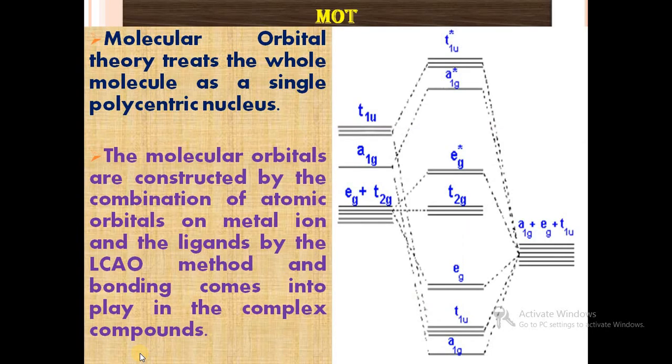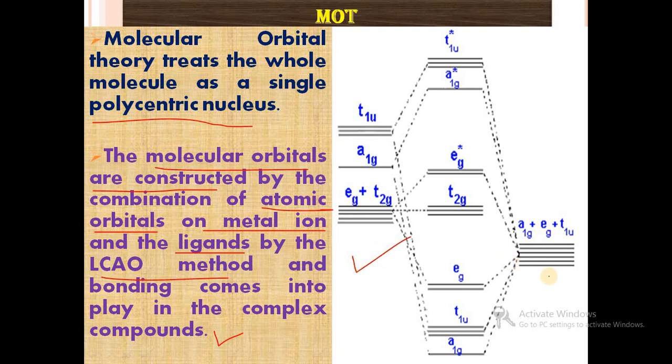We have also studied that molecular orbital theory treats the whole molecule as a polycentric nucleus. In the case of molecular orbitals, they are constructed by the combination of atomic orbitals on the metal ion and the ligands by the linear combination of atomic orbitals method, and bonding comes into play in the complex compound as shown in this figure.